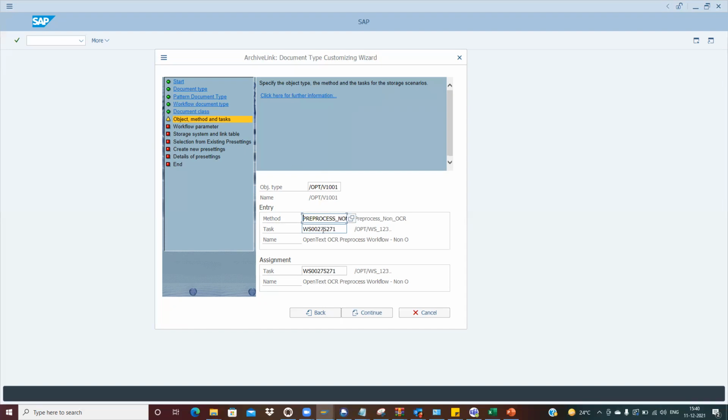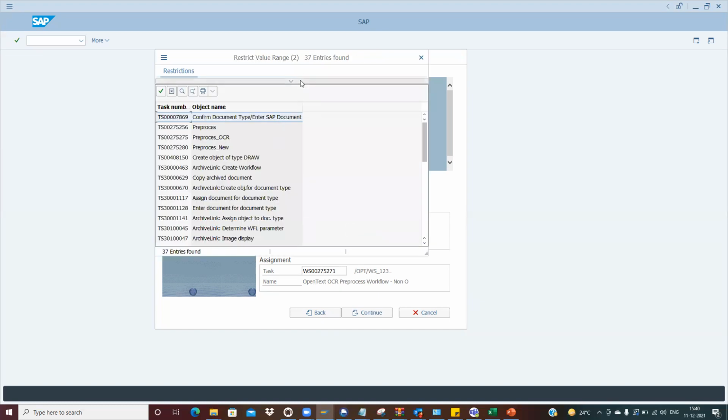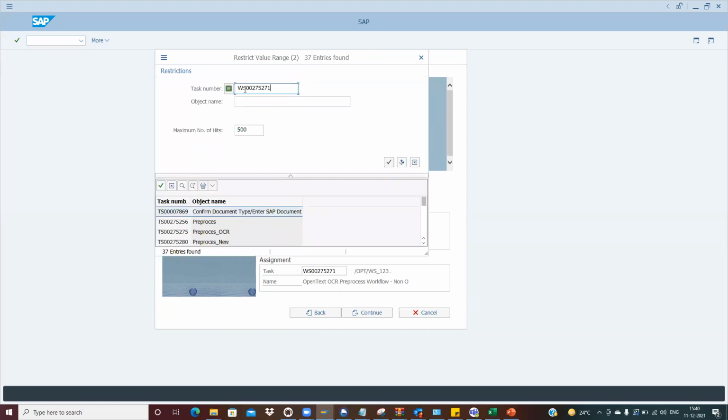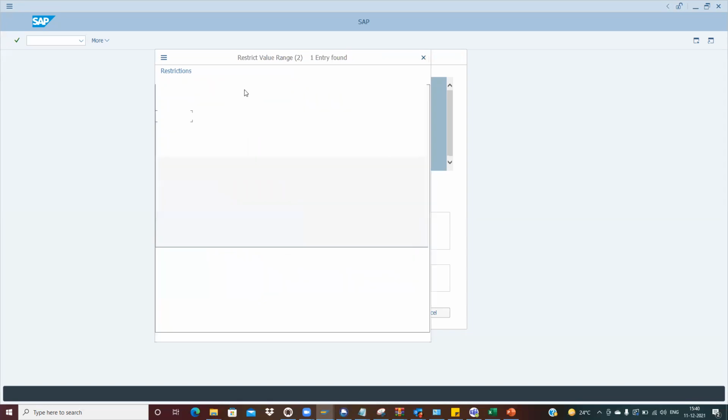Then we have the task 271. This is for the non OCR, and if we have to use it for the OCR, then we have a different task. This is a standard one, and we always have to use it. These are the default things, no change in them.